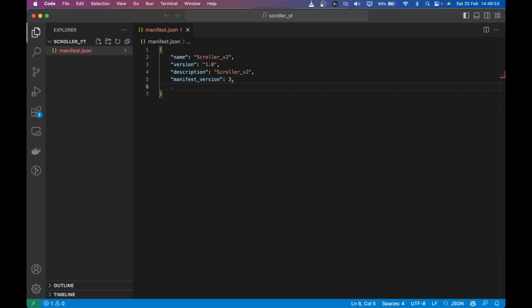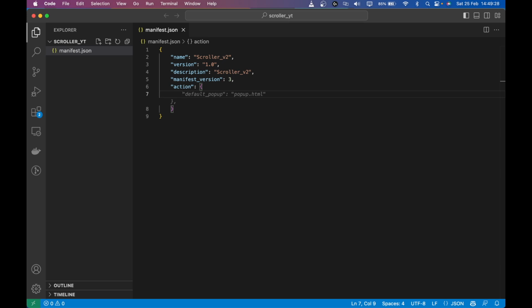Now, as you were able to see in our demo, we have a pop-up. Whenever you click on that extension icon, it will open a pop-up. So we have to define that, and we have to tell Chrome that we have an action. That's what we define in the action property. So I'm going to create an action property, and then in the action property, I'm going to define the icon, the title, and the pop-up. And the pop-up will be an HTML file.